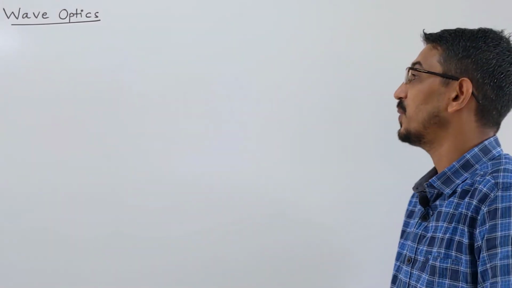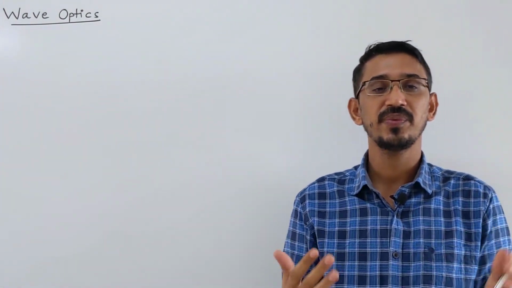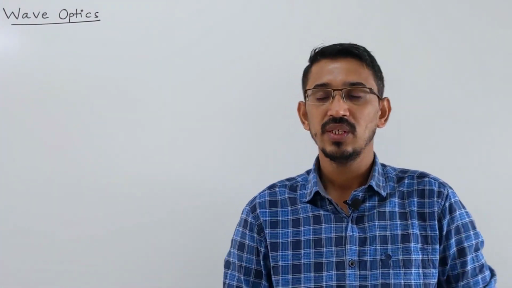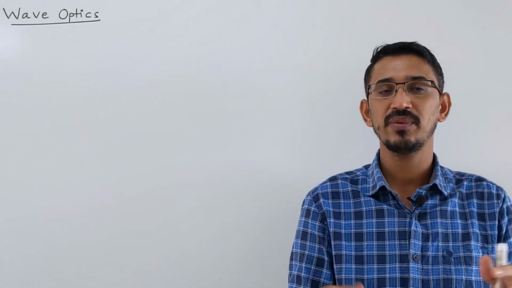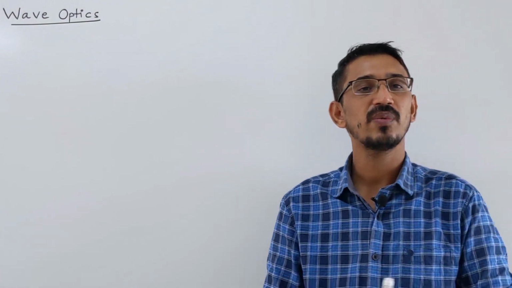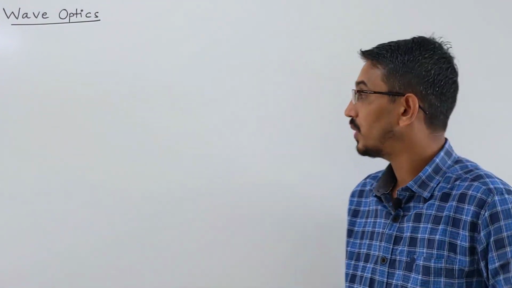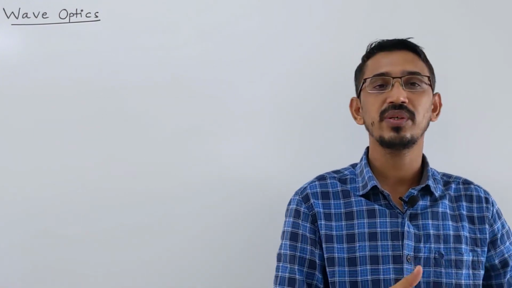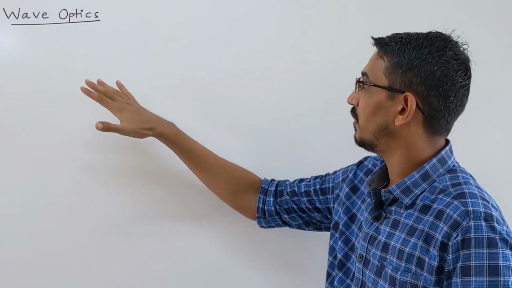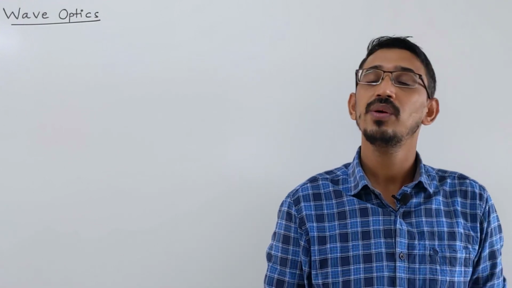So we're starting a fresh new chapter, wave optics. Recently we have learned ray optics, and in continuation of this we're now learning wave optics. When we talk about light, there are two popular theories we have. Already we know about them a little bit. One is Newton's theory, one is Huygens theory. The ray optics chapter was mainly based on Newton's theory, and this chapter, wave optics, will work mainly on Huygens theory.